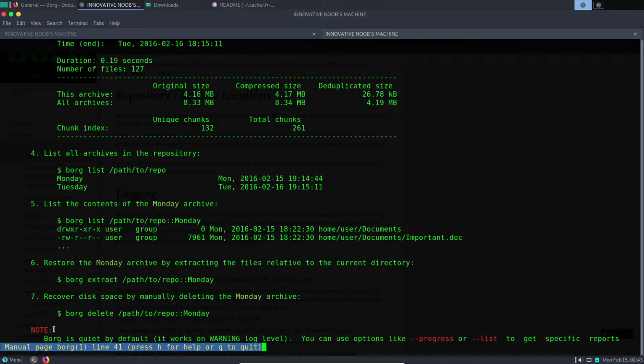Okay, so this is the command format that we need to use.